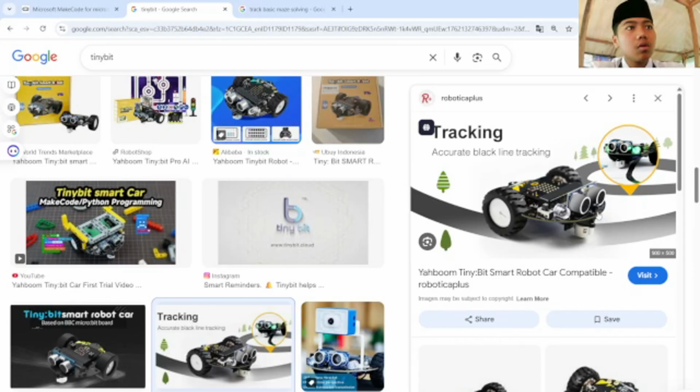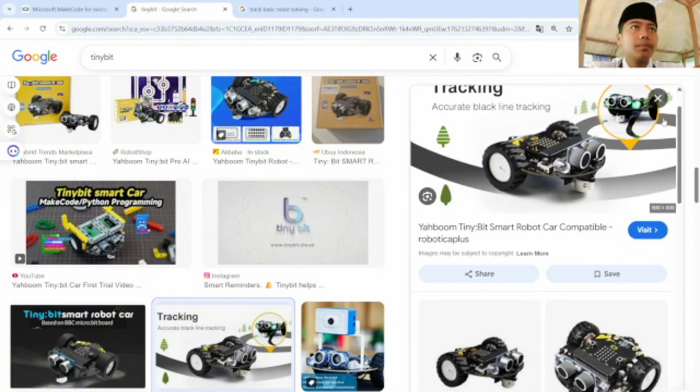You can see on my mouse pointer there is a sensor to track or follow the black line, like in this image. You control black line tracking like that.